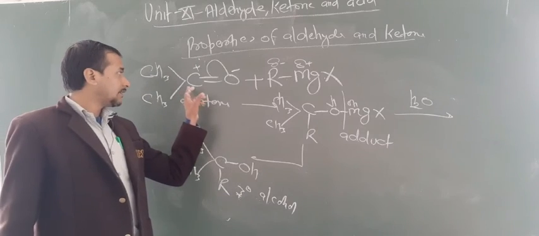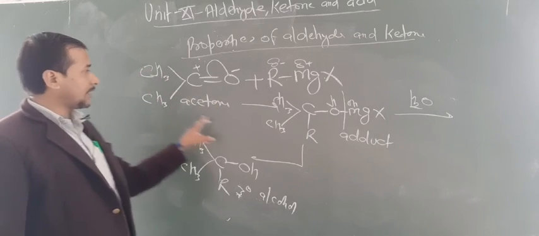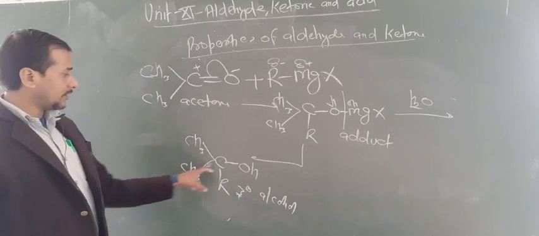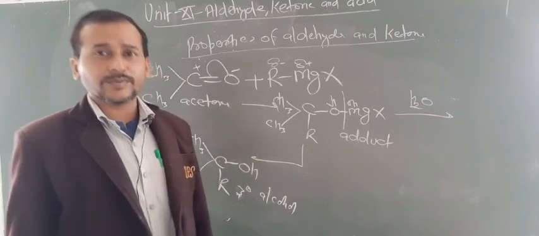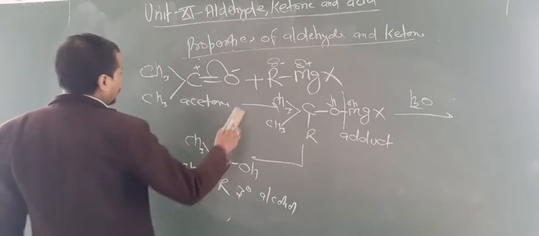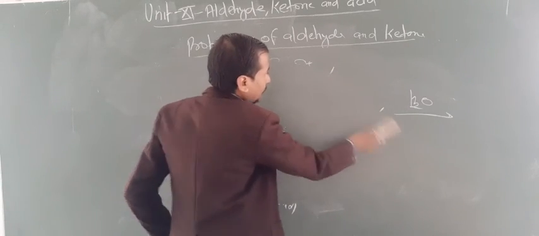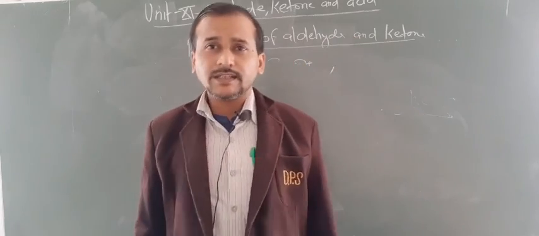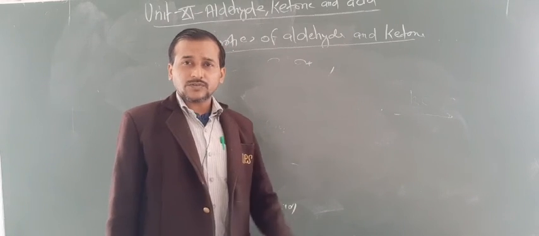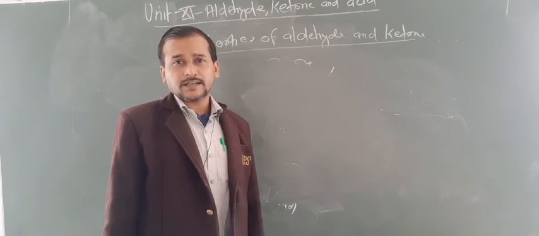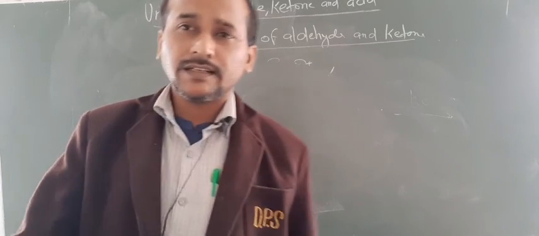Look here again, the reaction only occurs on this carbonyl carbon. Whatever is attached here you have to write as such. Now this carbon is attached to 3 carbons, so that's why this is known as 3 degree alcohol. So in this way you can prepare 1 degree, 2 degree and 3 degree alcohol. That means formaldehyde gives 1 degree alcohol when it reacts with Grignard reagents, other aldehydes give 2 degree alcohol, and ketones give 3 degree alcohol when they react with the Grignard reagents.